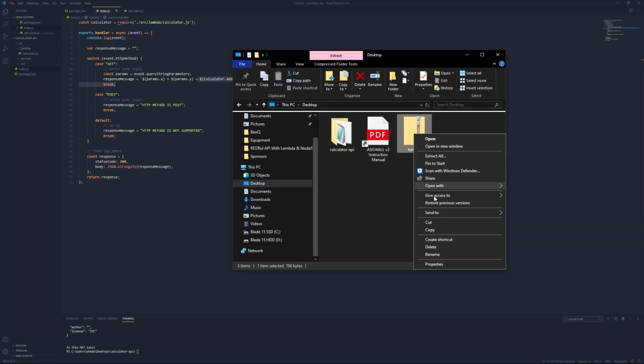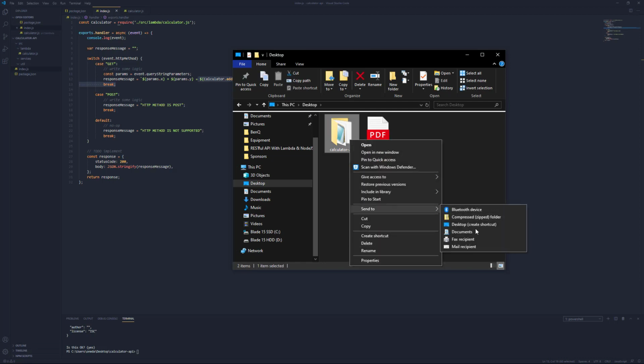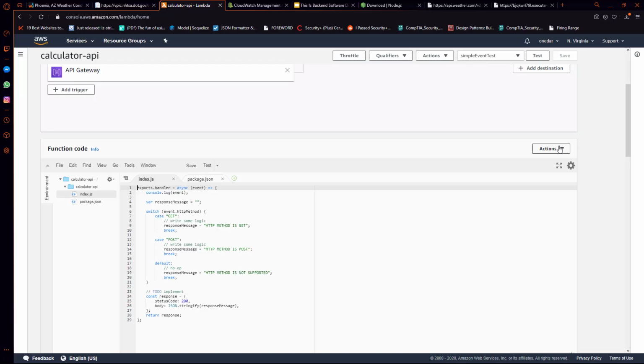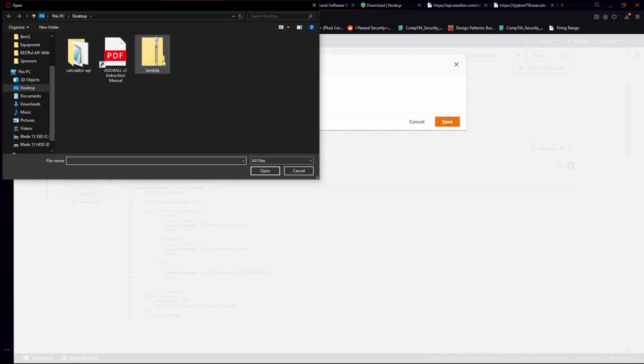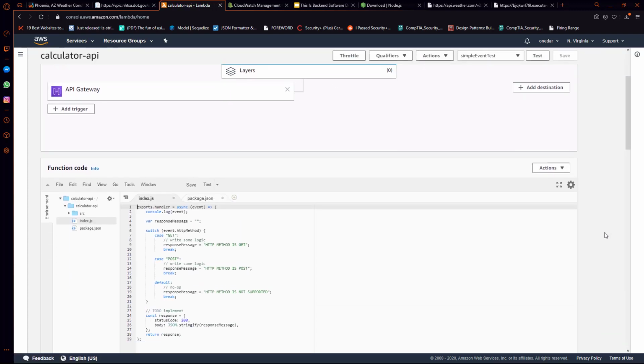So I'm going to delete this version of the zip, and I'm going to compress that again. Then I'll go to the Lambda dashboard and upload the zip file so that we can actually test this code. So I'll go to Actions, I'll upload the zip file, and I'll save that. Let's refresh the page and see if the inline code is updated.